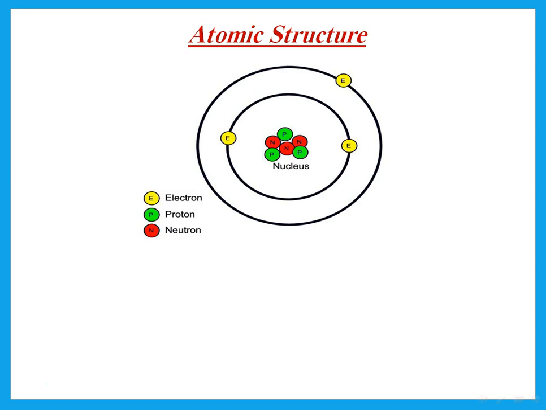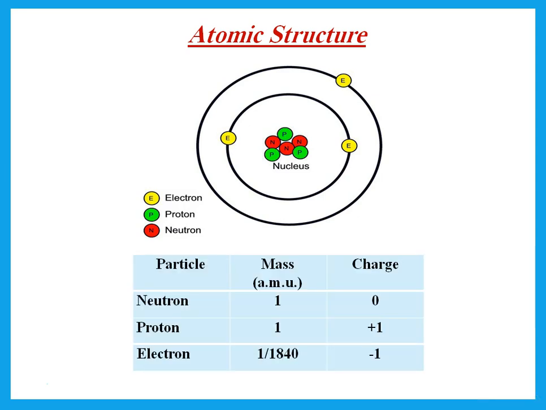Now, we talked about atomic structure and we said the nucleus in the middle contains protons and neutrons with electrons revolving around the nucleus.